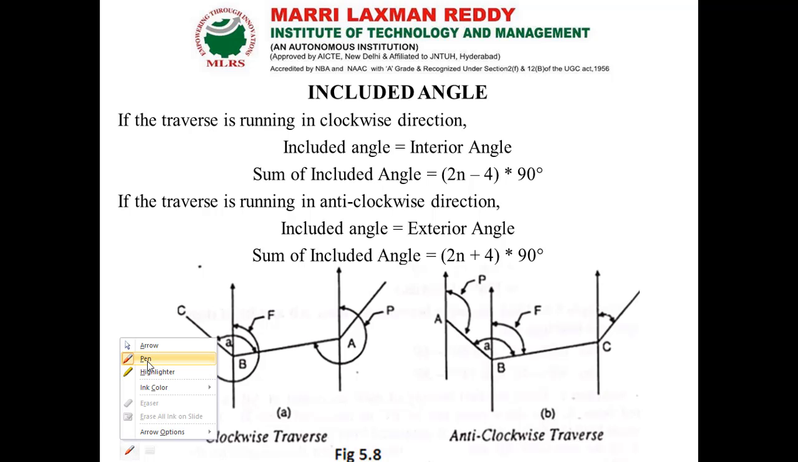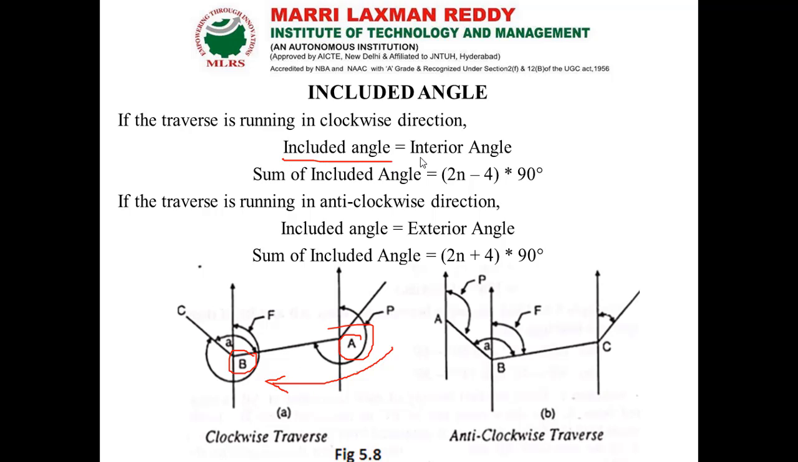Here the points A and B are in clockwise direction, so our included angle will be equal to the interior angle, so the sum of included angles should be equal to 2n minus 4 into 90 degrees. So the interior angles should be like this: alpha 1, alpha 2.